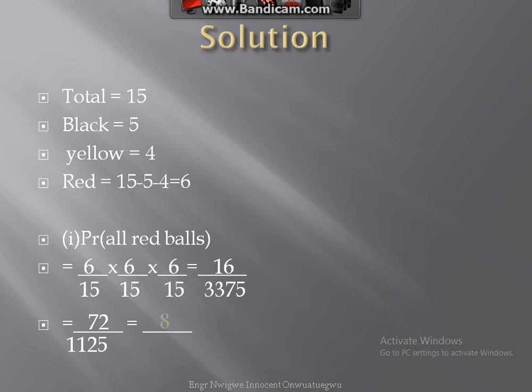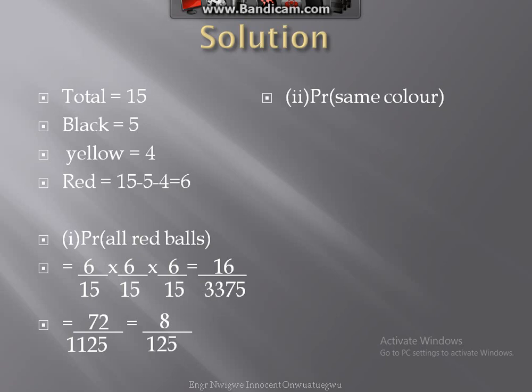This is the same as 8 over 125. The probability of obtaining all that is red is 8 over 125.